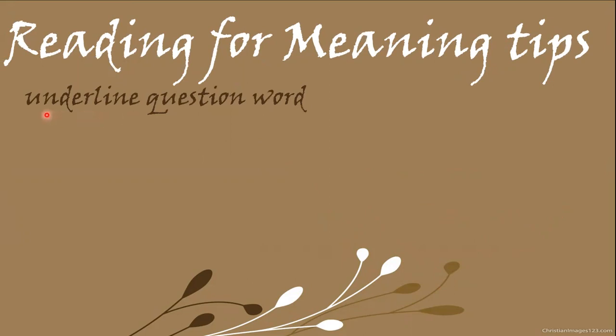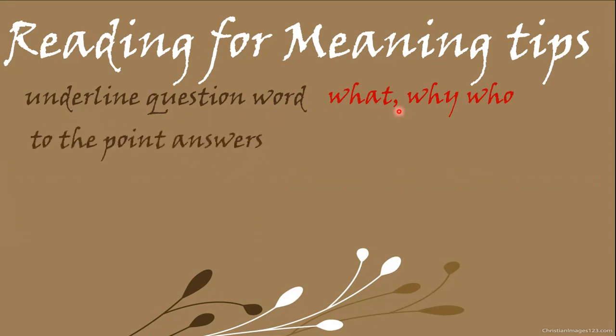Another thing for attempting reading for meaning is that you have to understand the question word. This is the area where most students lag behind. They don't read the question statement properly. I always recommend that you read the question statement and underline the words which are actually asking the question, like what, why, who. There are a variety of questions in the reading for meaning part, and most of the time the examiner gives us a statement or a line from the passage, and based on that line the question is asked. So read the question statement carefully, revise it in your mind, underline the question word, and then come up with a to-the-point answer.